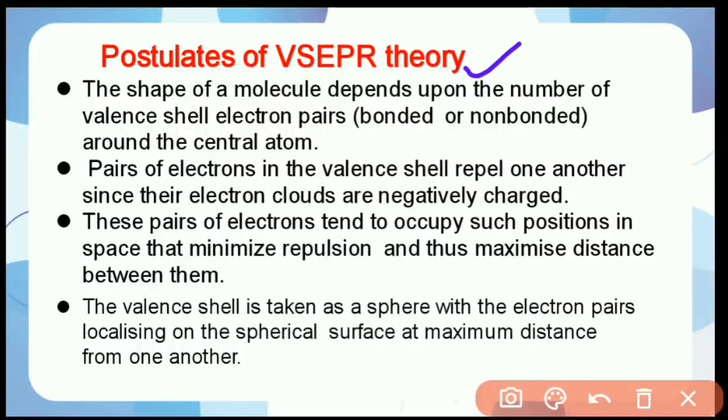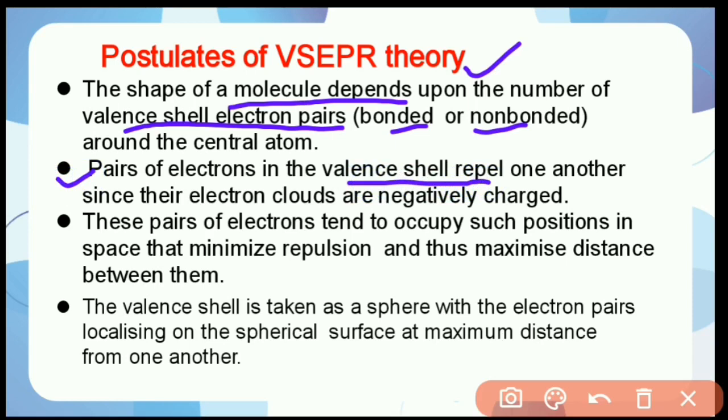Postulates of VSEPR theory. According to VSEPR theory, the shape of a molecule depends upon the number of valence shell electron pairs. They may be bonded or non-bonded. Bonded means those electrons participate in bond formation; they are called bonded electrons. Those that do not form a bond are called non-bonded, also called lone pair electrons. And then pairs of electrons in the valence shell repel one another.